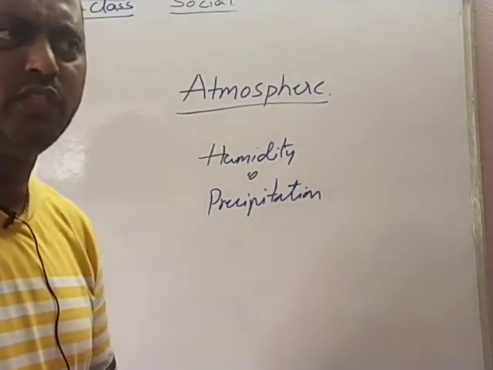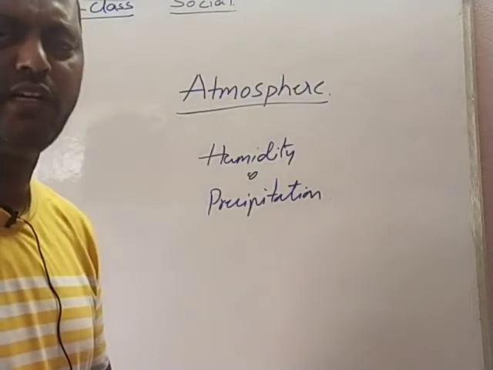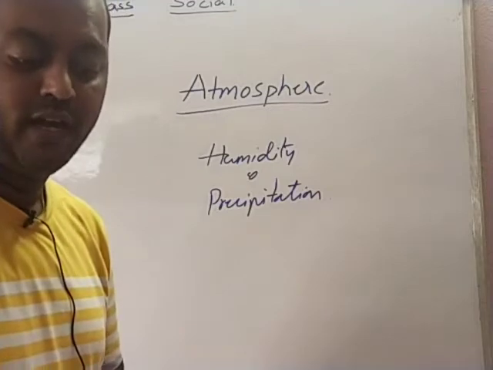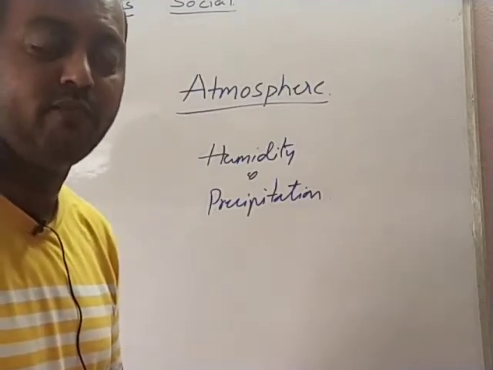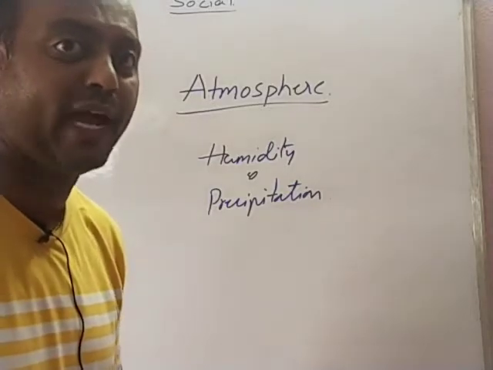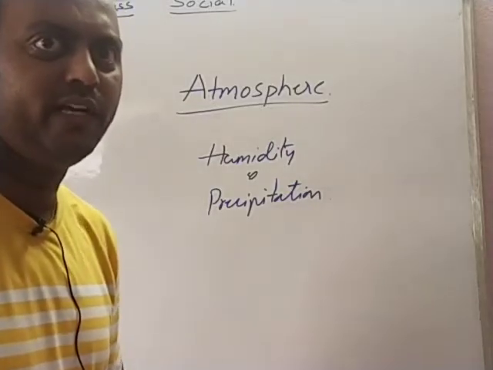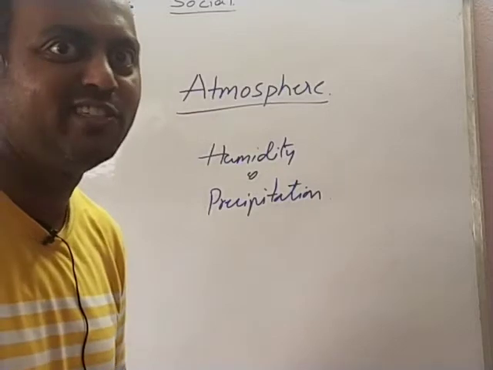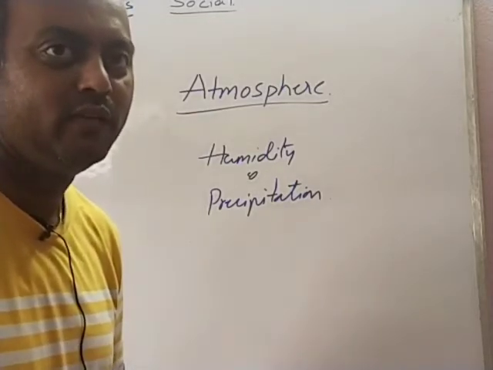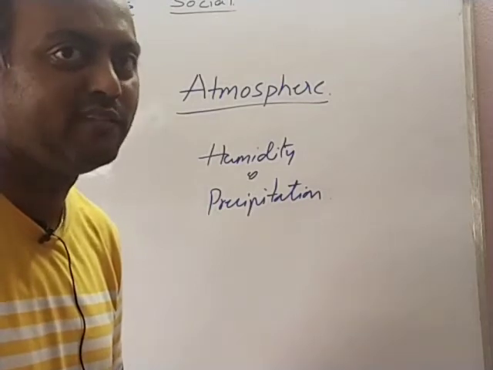You know it, due to the evaporation from the water bodies, the water gets evaporated and forms water vapor, and this happens because of the evaporation from the water bodies and because of the transpiration from the plants. We have learned different ways through which the water reaches the atmosphere. The process through which the water turns into vapor from the water bodies is called evaporation.